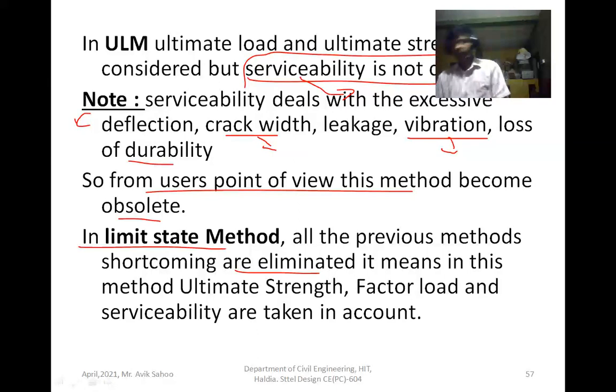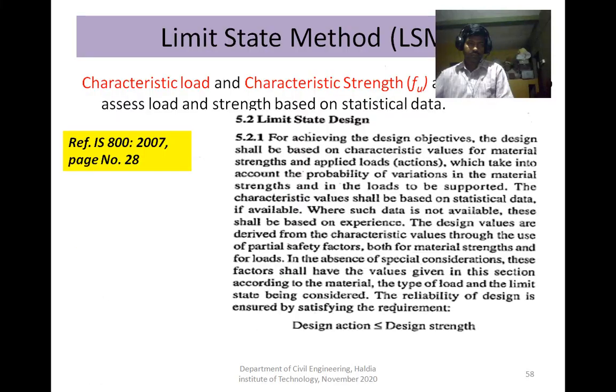So you see that from 84 to 2007 the working stress method was used to design steel structures, whereas after the introduction of the limit state method code, the members are designed using the limit state method. In the limit state method, the characteristic load and characteristic strength are considered to assess the load and the strength.